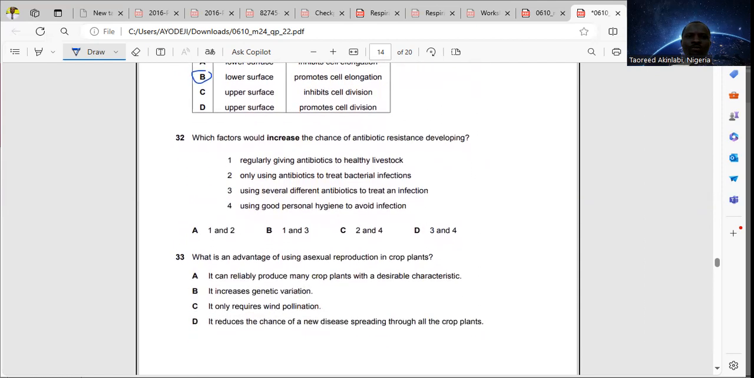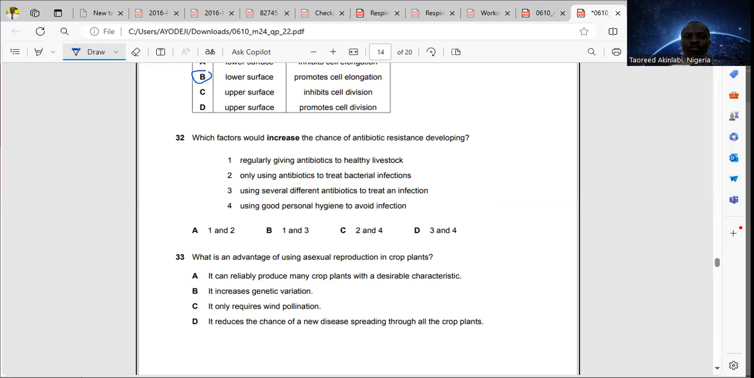For 32, which factors would increase the chance of antibiotic resistance developing? All right. Resistance of the body against antibiotics can be due to some factors like overuse of antibiotics. It can be due to incomplete dosage of antibiotics and other factors like that. Now, from the options that we have there, the answer will be option B, which are regularly giving antibiotics to healthy livestock. If a livestock that is healthy is given antibiotics, it will make the body resistant to that antibiotic.